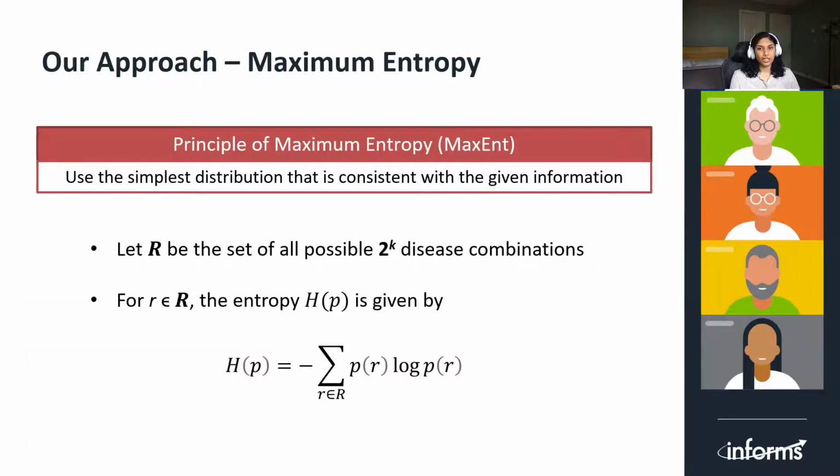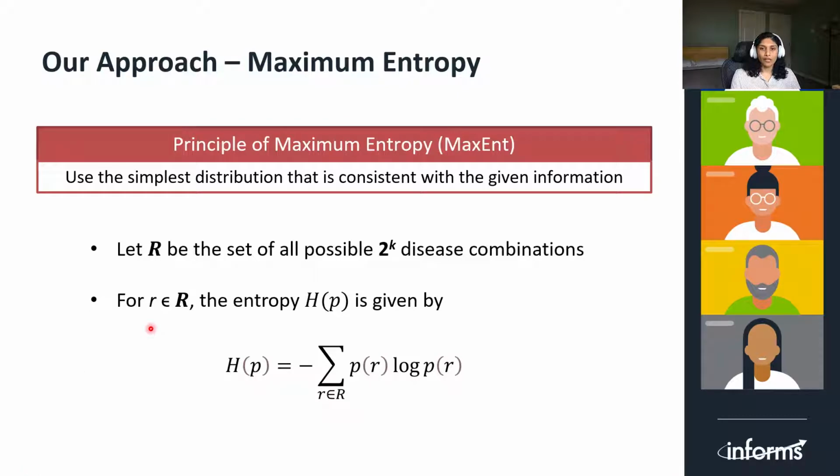In light of these limitations, maximum entropy is a principled way to solve this problem. But what does maximum entropy mean? The principle of maximum entropy is that we use the simplest distribution that is consistent with the given information. That is, we account for all the information we know about the diseases and assign the probabilities accordingly. It is worth noting that maximum entropy is a pay-as-you-go approach. The more information it has, the smoother is the approximation to the real data at hand.